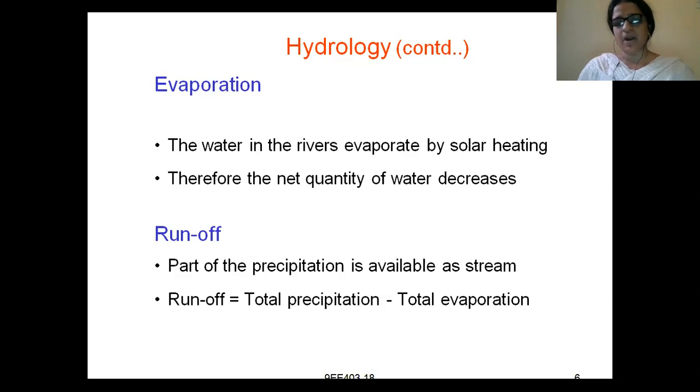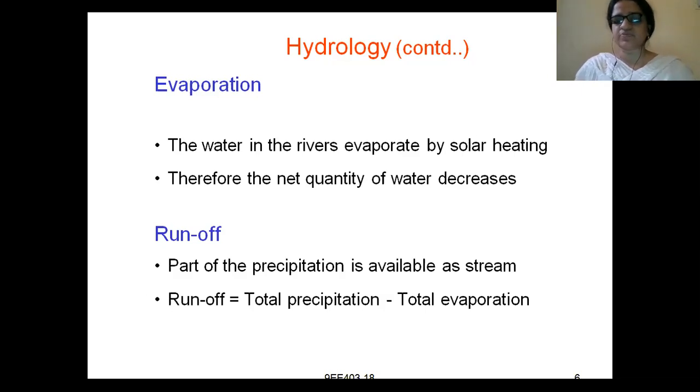Coming to runoff, part of precipitation is available as stream. What is precipitation? Precipitation is water in many forms, which will come under the category of precipitation. What is runoff? Runoff means only the flowing water, or the liquid which we can touch with our hands, that only will come under the category of runoff. Hail, fog, mist, dew, snow, these will not come under the category of runoff. Runoff means only the river water which is flowing.